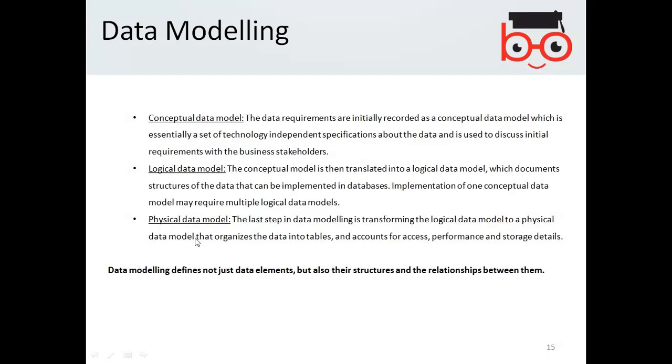While the physical data model, the last step in data modeling, is transforming the logical data model to a physical data model that organizes the data into tables, accounts for access, performance, and storage details. So, logical data model is the logical mapping of the data so that it can be fitted into the physical existence of the data storage. Data modeling defines not just the data elements but also their structures and relationships between them.